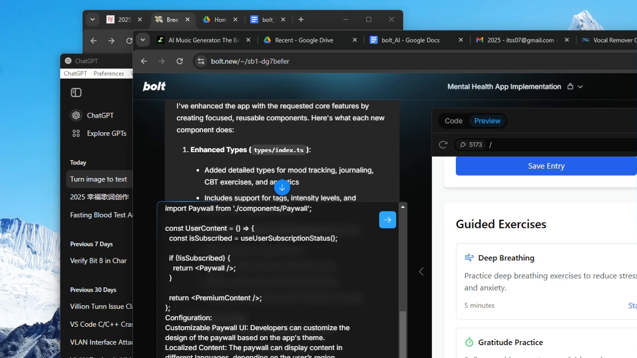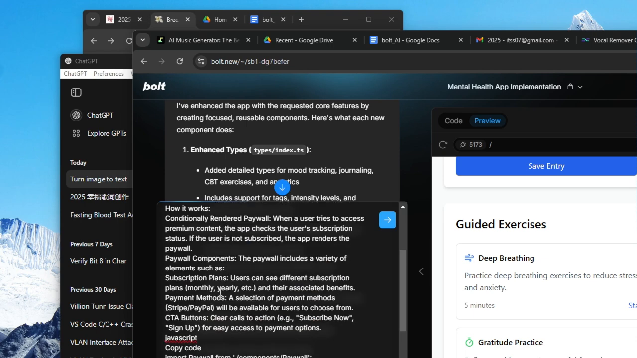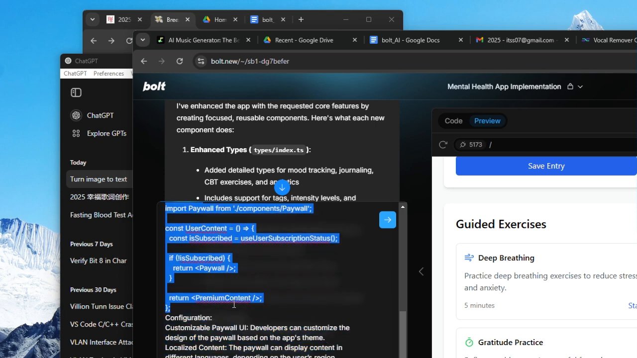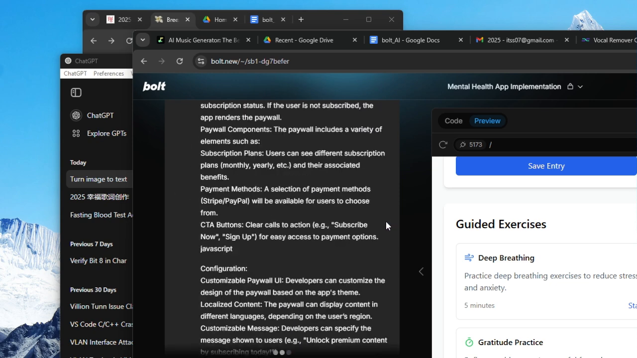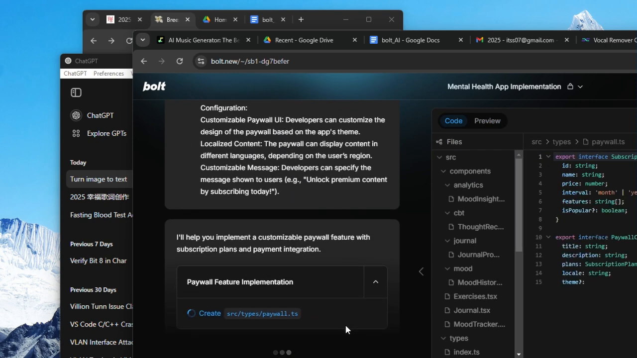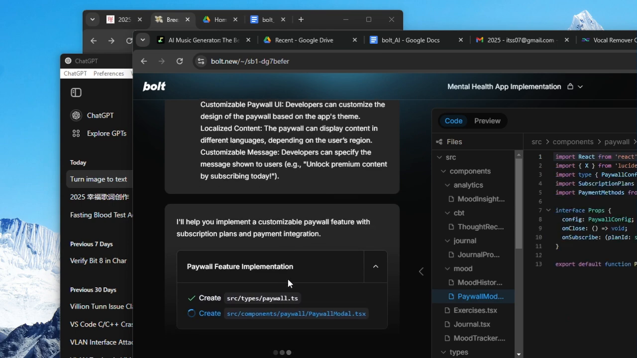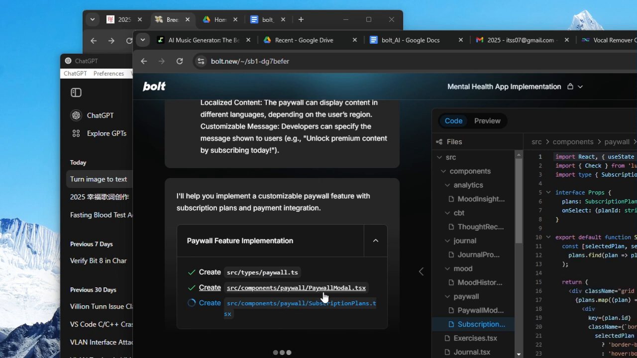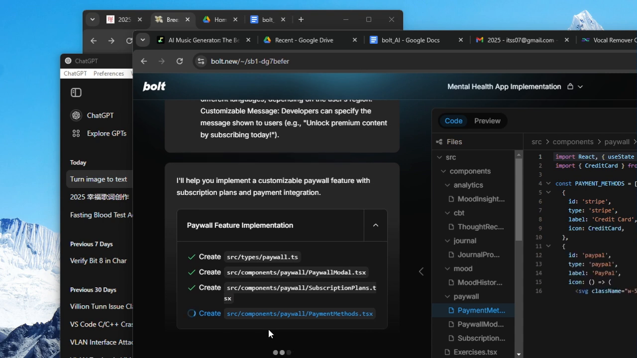Below, probably need to remove the code because I think all the code better than the GPT. Let's see how it goes. It start working. Payment feature implementation. Yeah, that's very important. It created a paywall script file and a paywall model file. And it also created a payment method, subscription plan, blah blah.